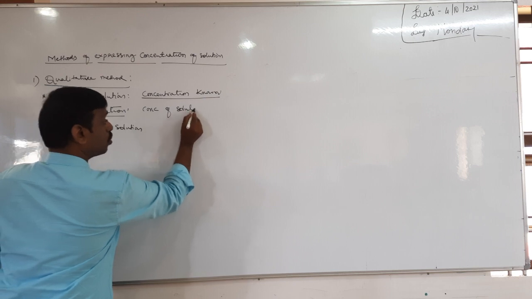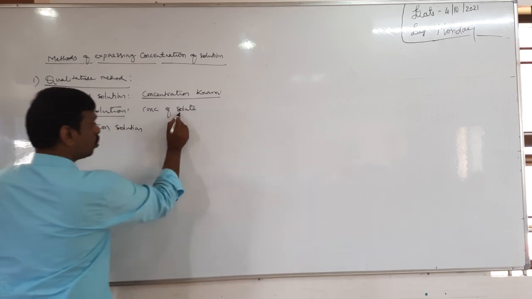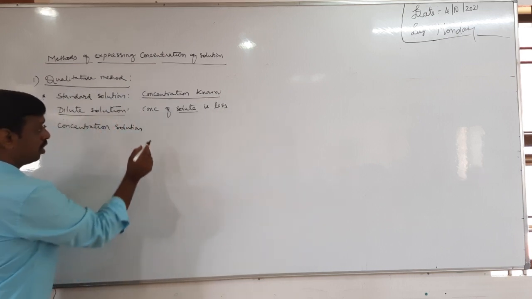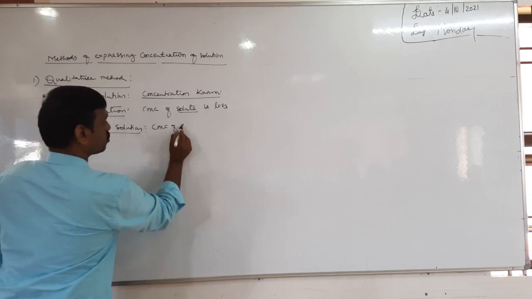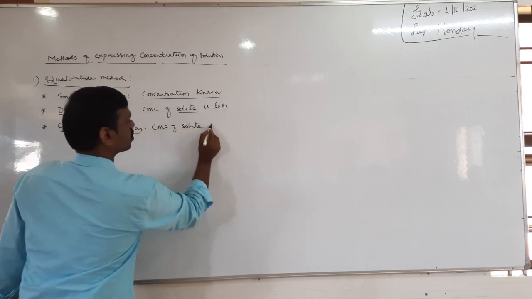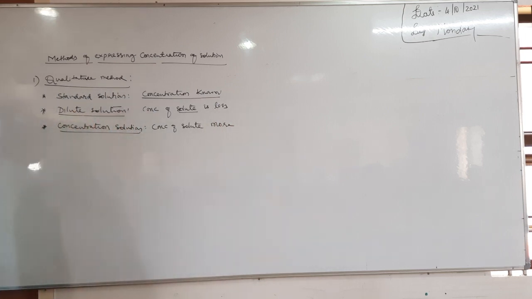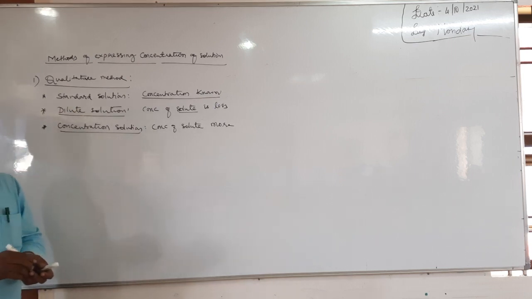The concentration of solute, not solvent. We use solute only. Solute concentration is less in a dilute solution, and in a concentrated solution the concentration of solute is more. So these are the qualitative methods.